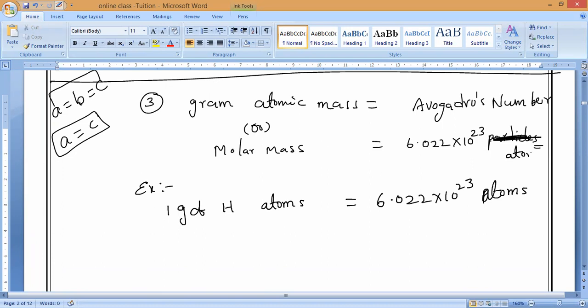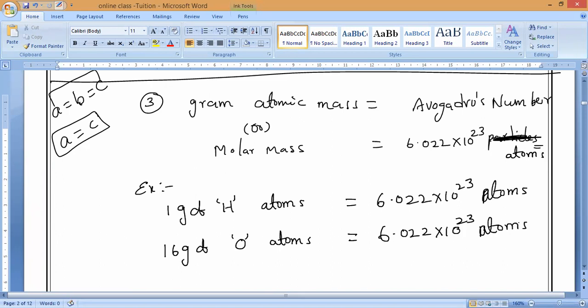Atoms, because we are studying atoms. Next, 16 grams of oxygen atoms also contain how many atoms? 6.022 into 10 power 23 atoms. Do you understand?